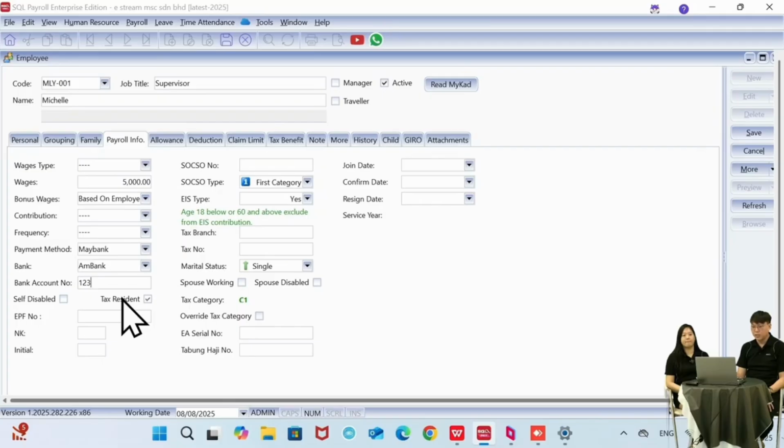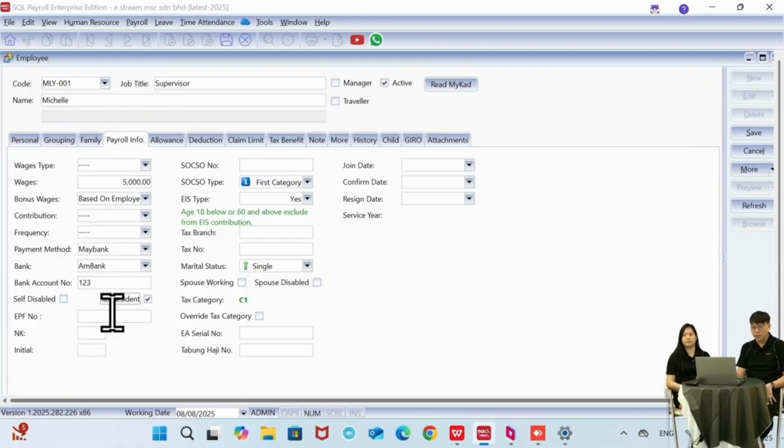The government rule is if the foreign worker works for more than 183 days, then they are considered a tax resident. But if less than 183 days, they are not considered a tax resident. So we must untick this column here, because the tax rate is different for the tax resident and the non-tax resident.